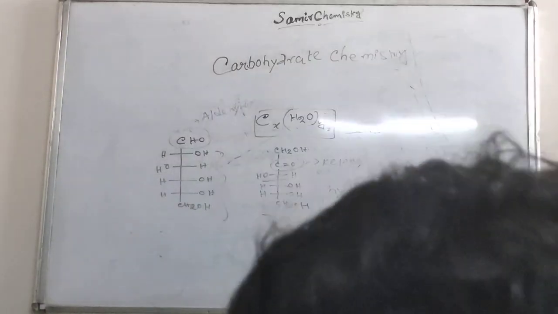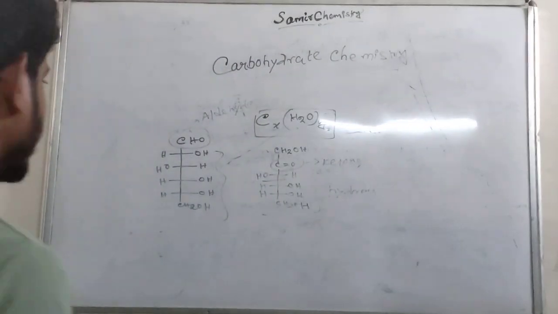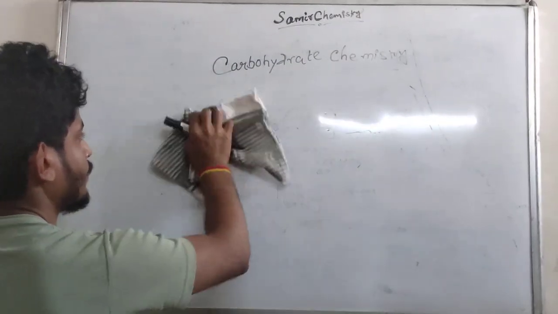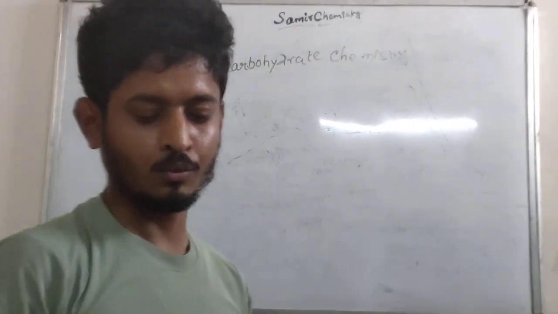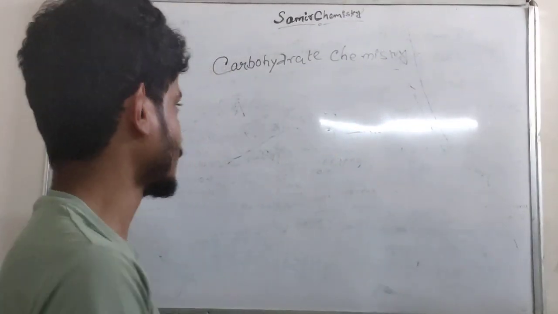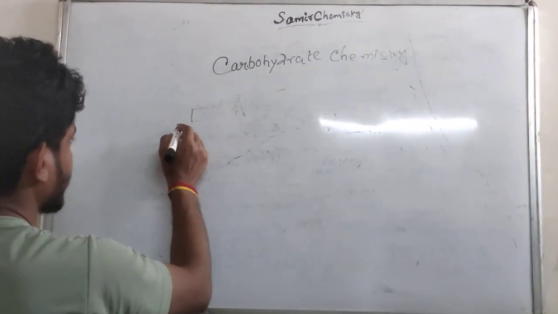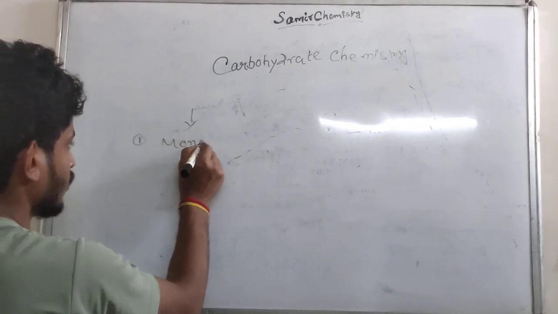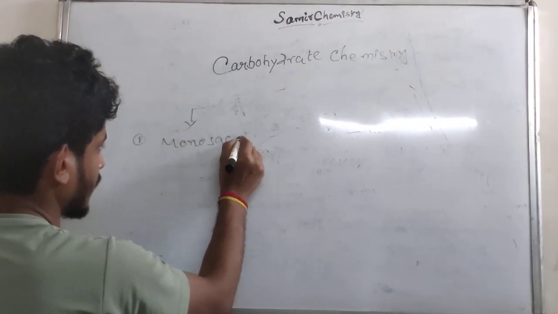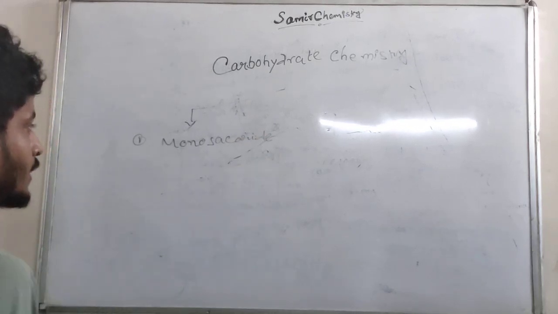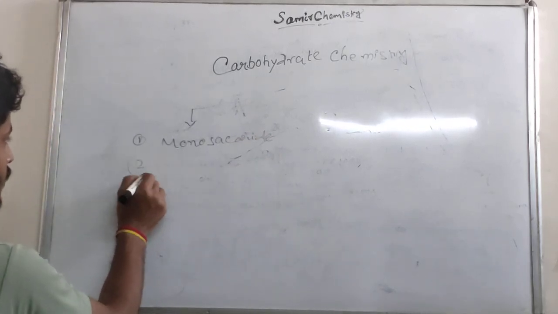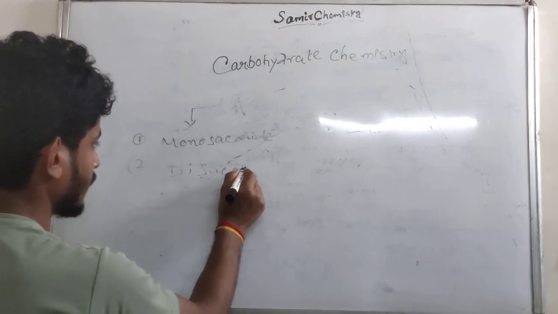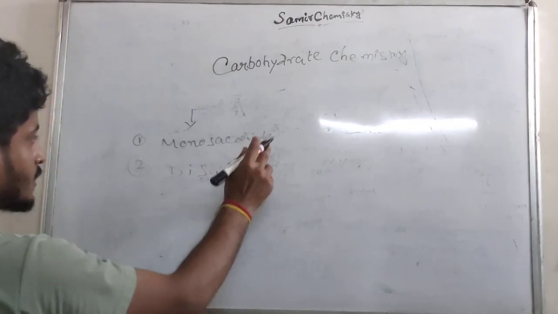If we classify carbohydrates, we can classify them in 4 categories. First is the monosaccharide.